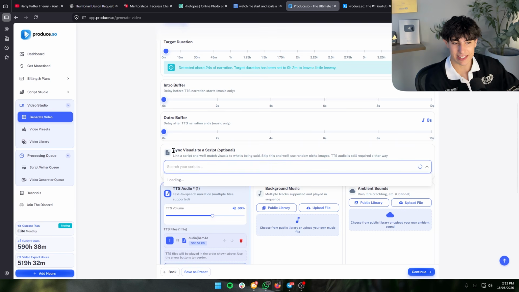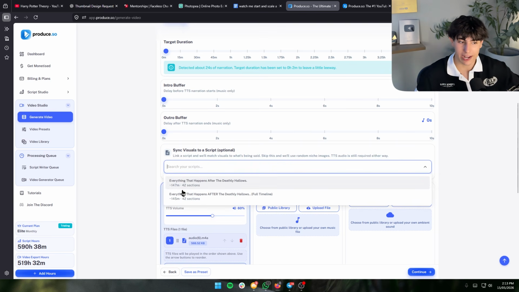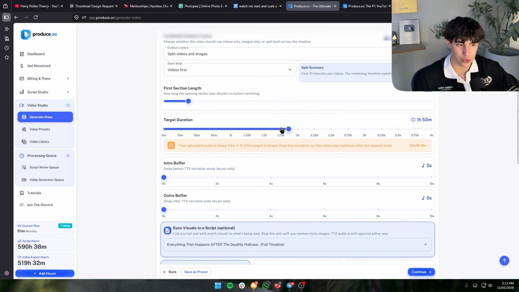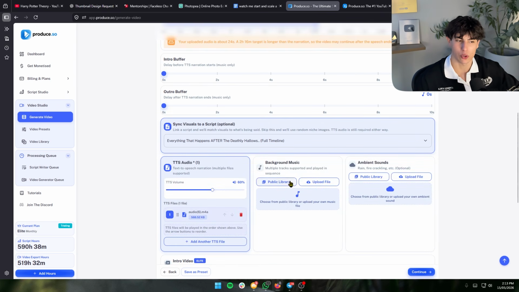And then we can literally sync the visuals to a script. And again, we already made the script, so we can literally sync the visuals to that. So everything that pops up on the screen is going to relate to what's being said one for one. Then we can of course choose how long we want our video to be, whether that's 2 hours long. It's usually however long your audio file is.